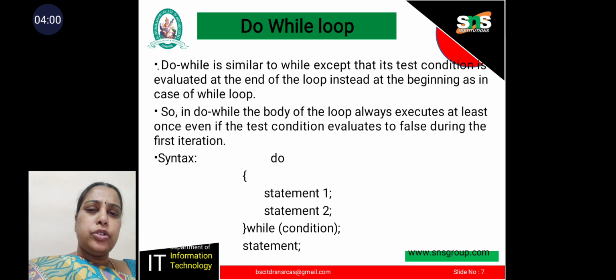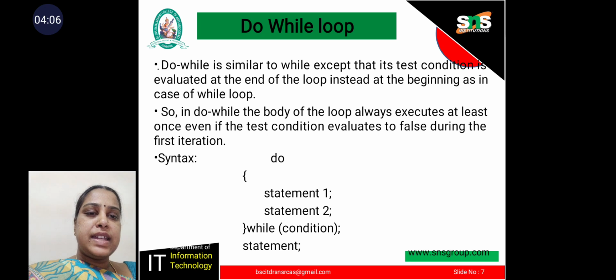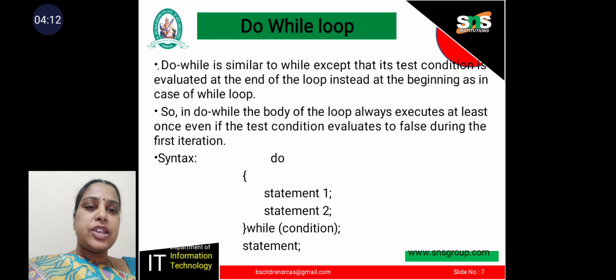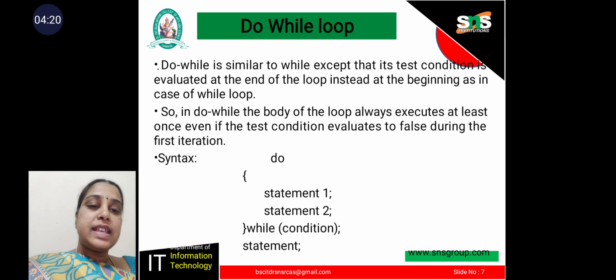First, in the do statement, it executes statement 1 and statement 2, then it tests the condition. If the test condition is true, it goes to the do portion and executes statement 1 and statement 2 again. If the condition is false, it comes out of the loop. The condition is tested at the end of the loop, so it is called an exit control loop.